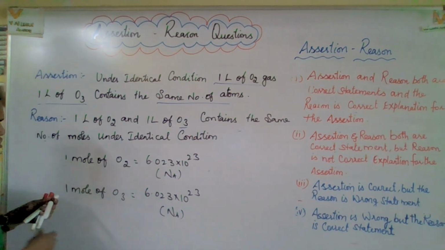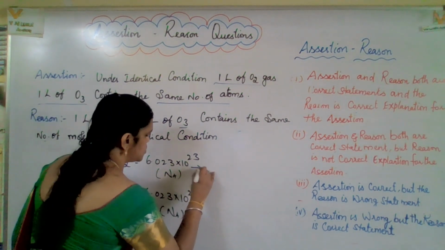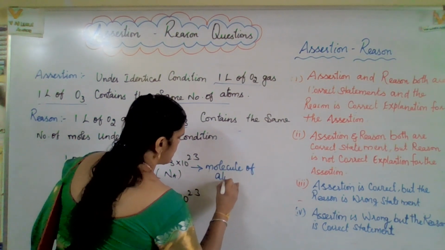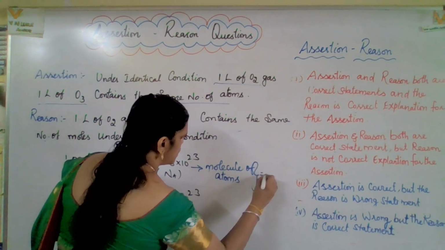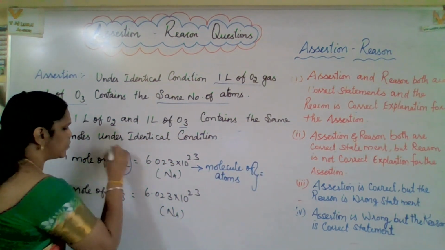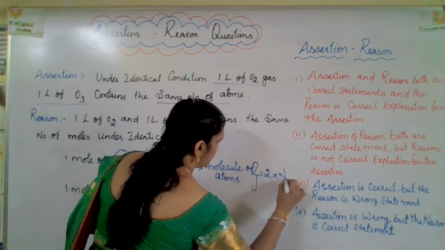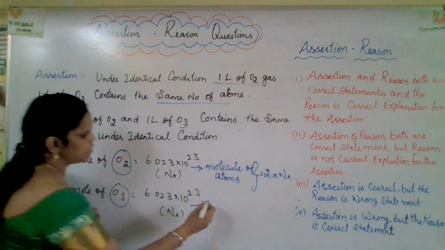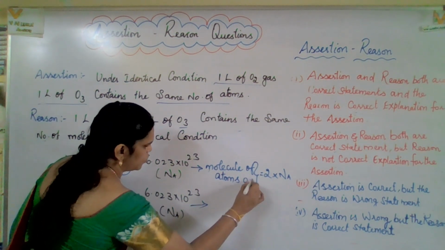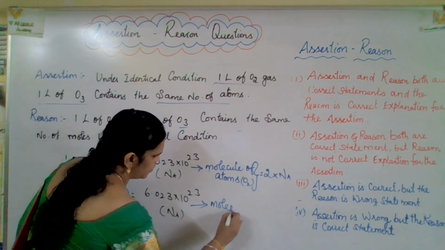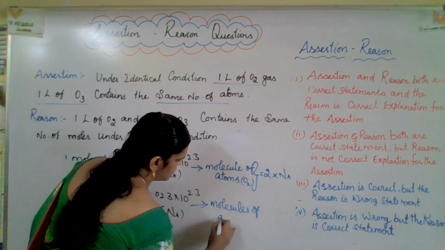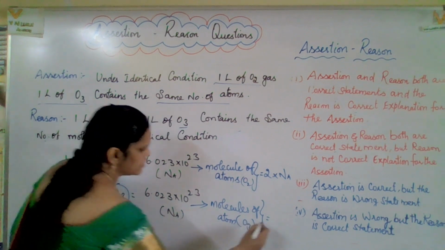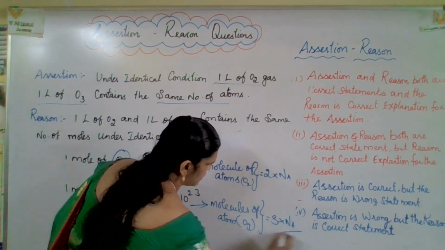So 1 mole of oxygen molecule, number of atoms equal to, here oxygen how many are there? 2. So 2 into Avogadro number. Whereas here, in the same way, 1 mole of O3 molecules, 3 into Avogadro number, right?